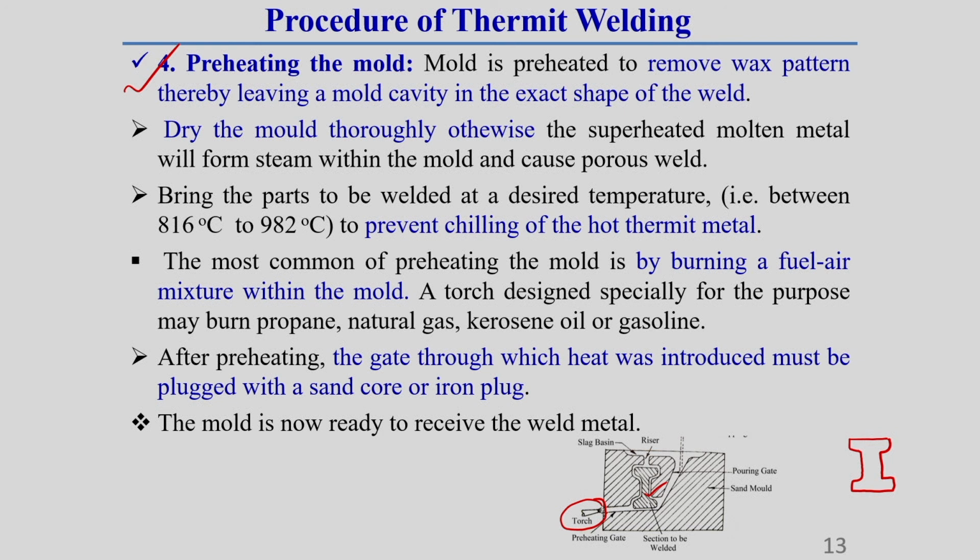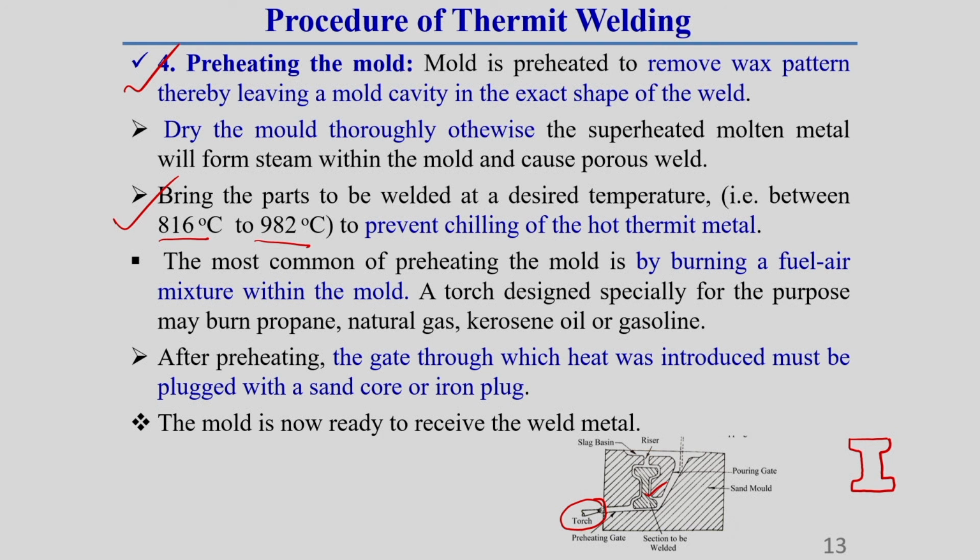That is why, after removing the wax, we have to heat the mold region within a range of around 816 to 982 degrees centigrade. That means bringing the part to be welded to a desired temperature.